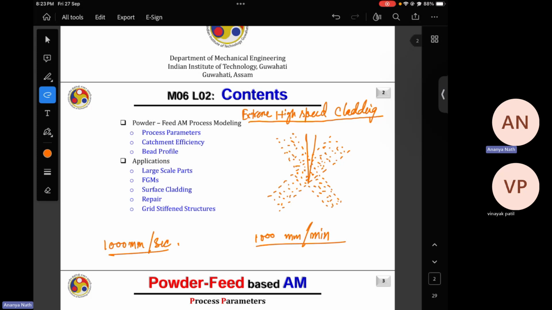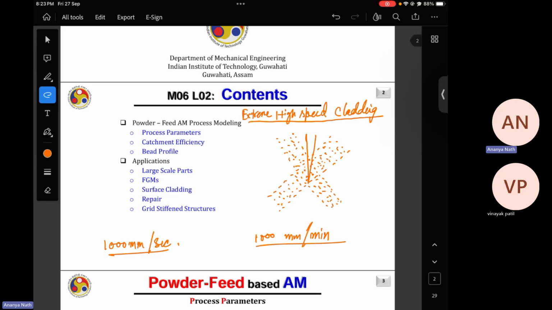So what basically happens is, first of all, you're going with a top hat profile. So throughout the laser beam, you are having a uniform heat density profile, heat distribution. Second point is you are working at the defocus region. So your spot diameter is larger than the focus spot diameter of the laser.